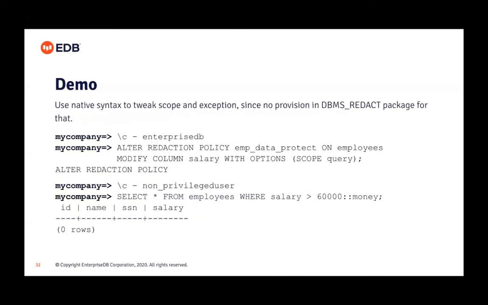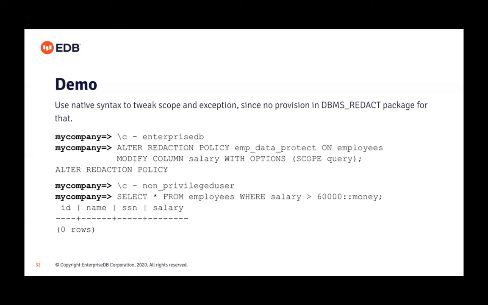As I said, there's no provision in the DBMS redact package, since Oracle doesn't have anything like that. But you can use native syntax on that policy to change that scope. You need to log in using the table owner, that enterprisedb that we have previously seen, where we created the database.